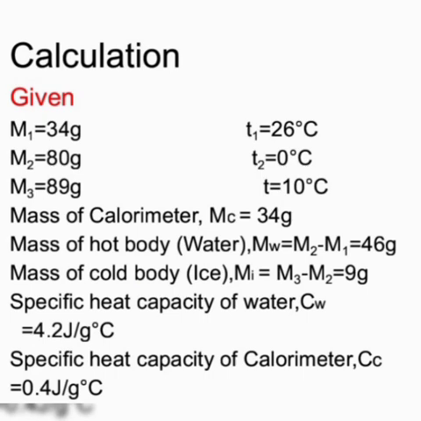Now let us calculate the specific latent heat of ice.